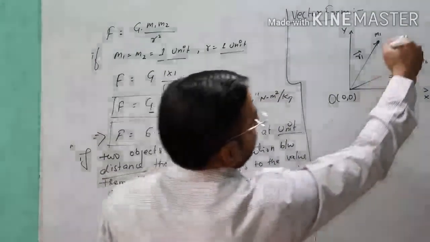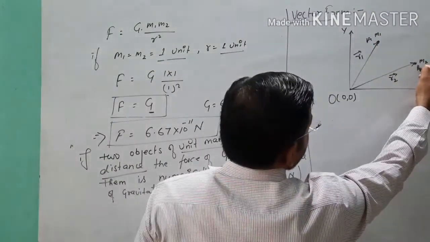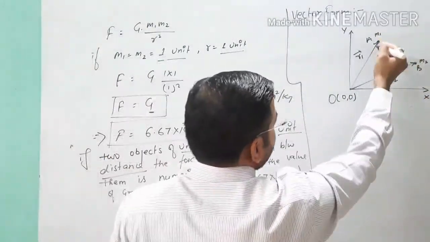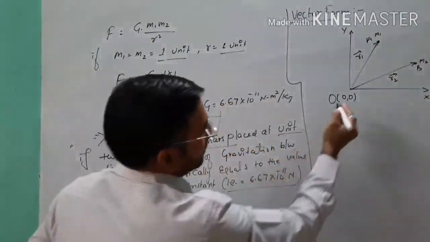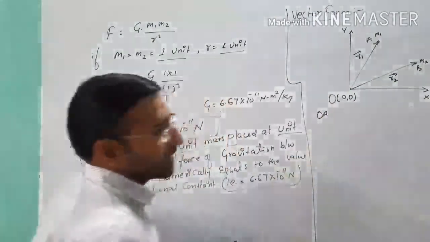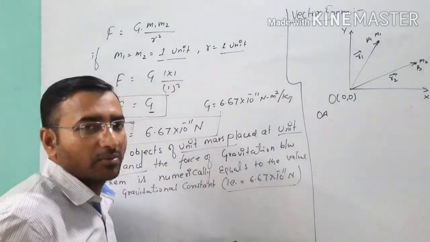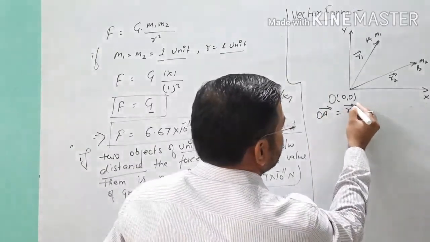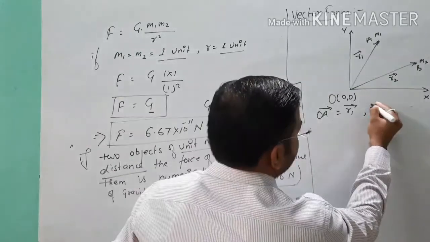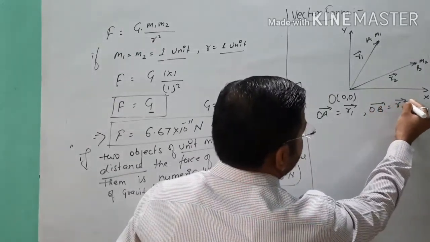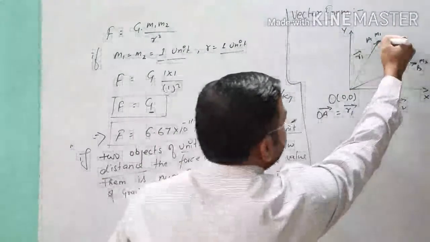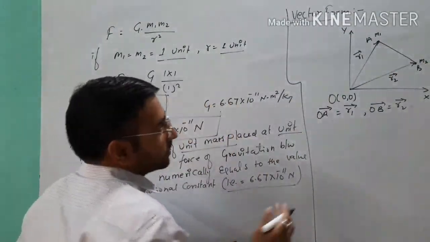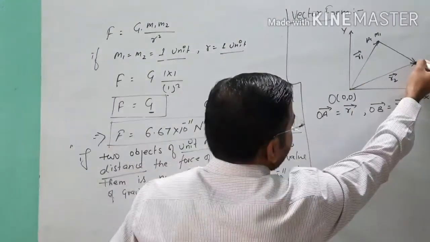Now see, I consider the location of m1 as A and of m2 as B, so from the diagram you can see OA by vector properties. You know about the vector properties. So here OA vector is equal to r1 vector and OB vector is equal to r2 vector. Now if we talk about the distance AB, when we think about A to B, we draw the arrow.